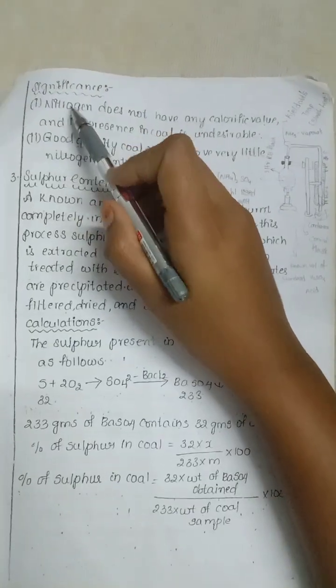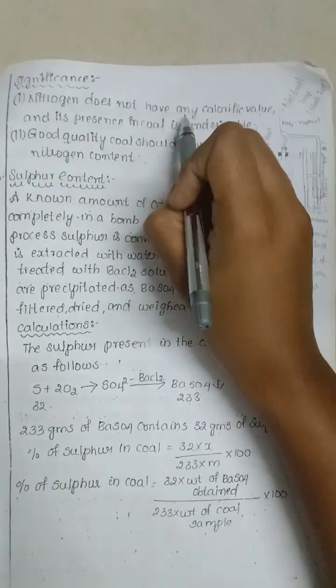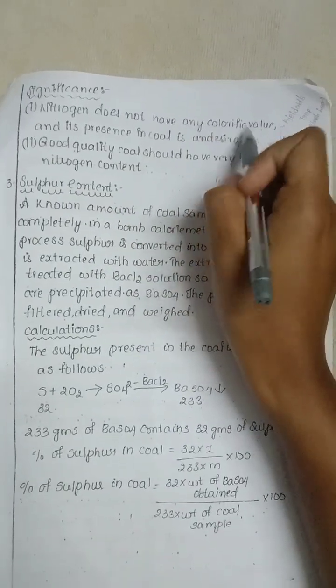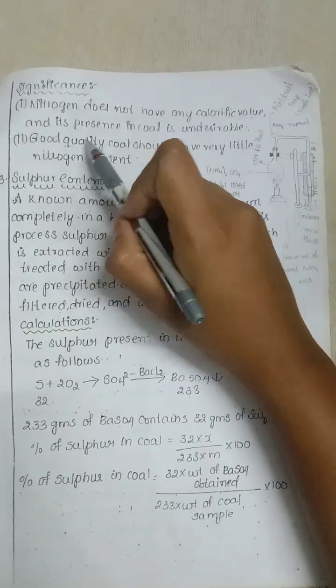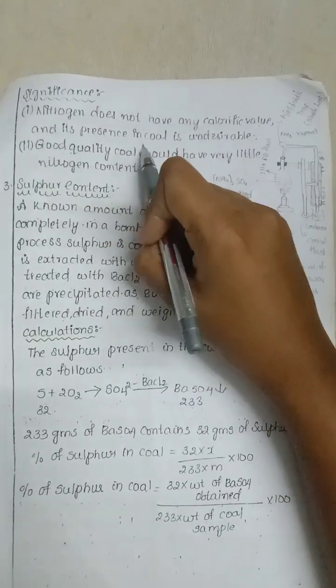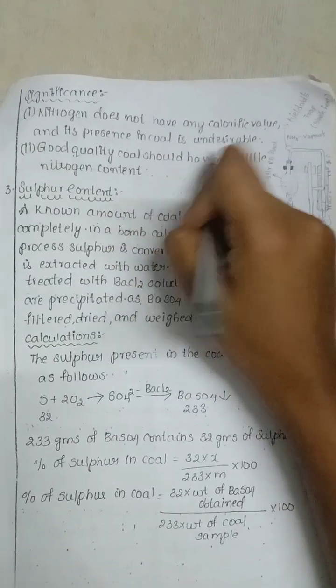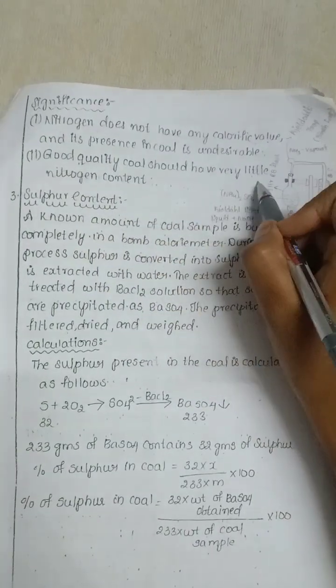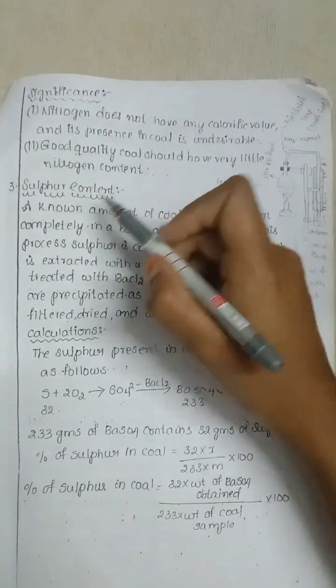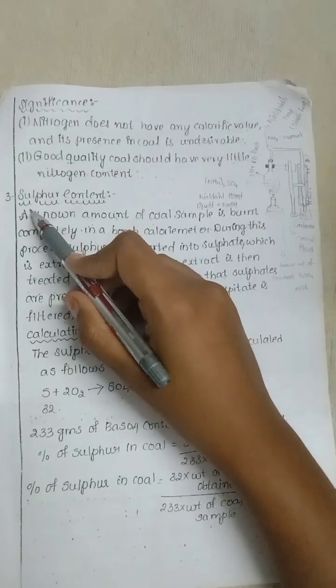The significance of doing this process is that nitrogen does not have any calorific value, and its presence in coal is undesirable. Good quality coal should have very little nitrogen content. Another step is to calculate the sulfur content.